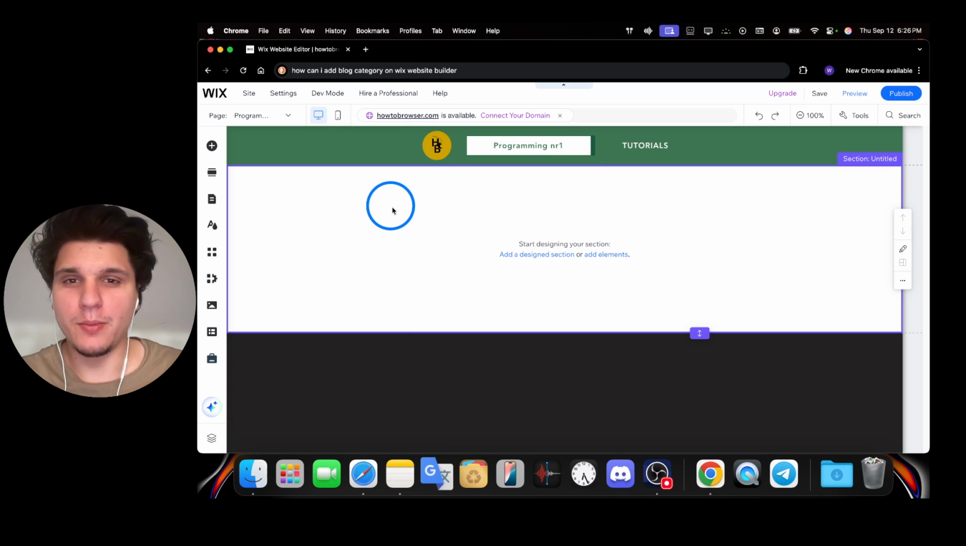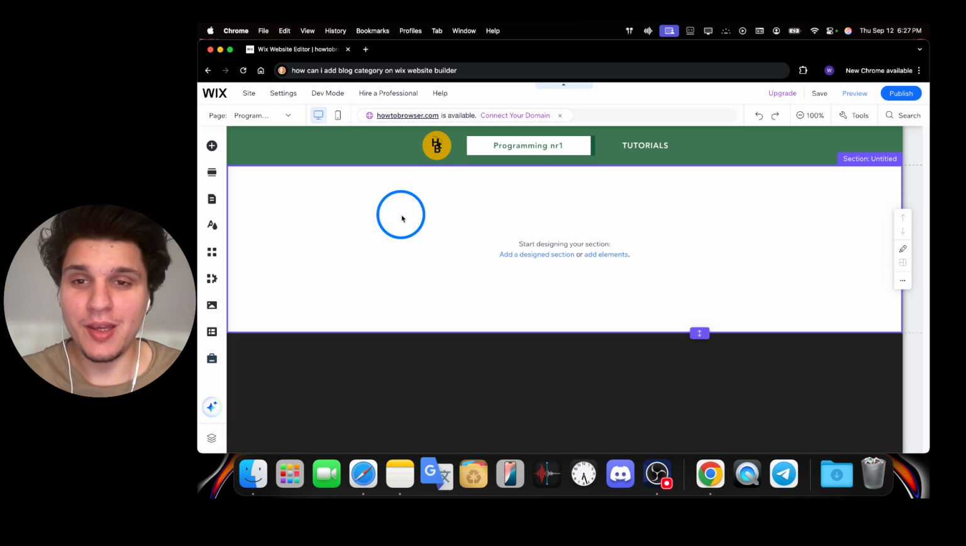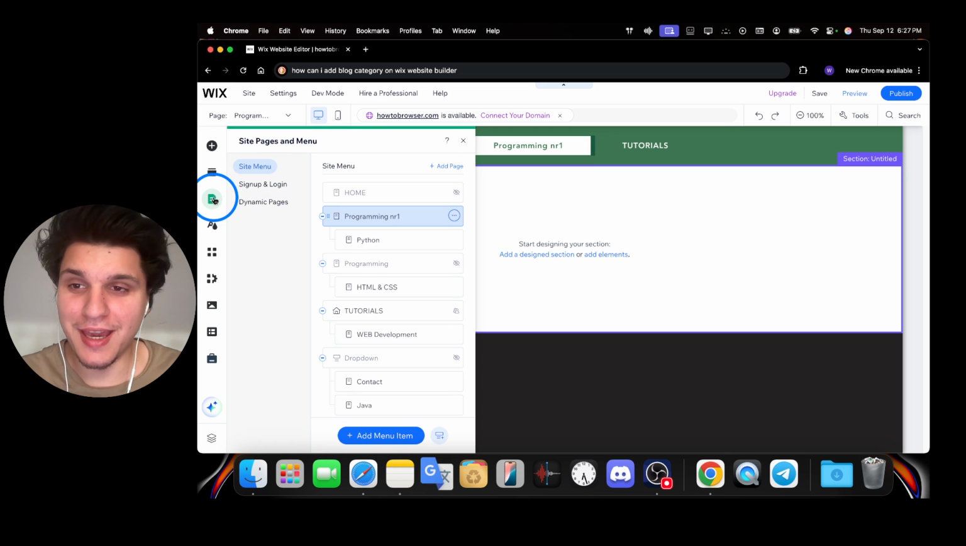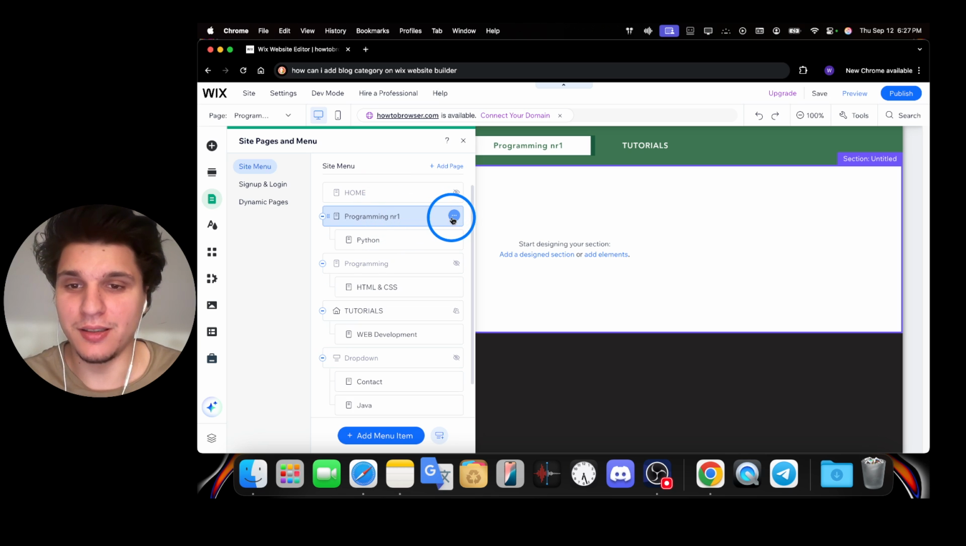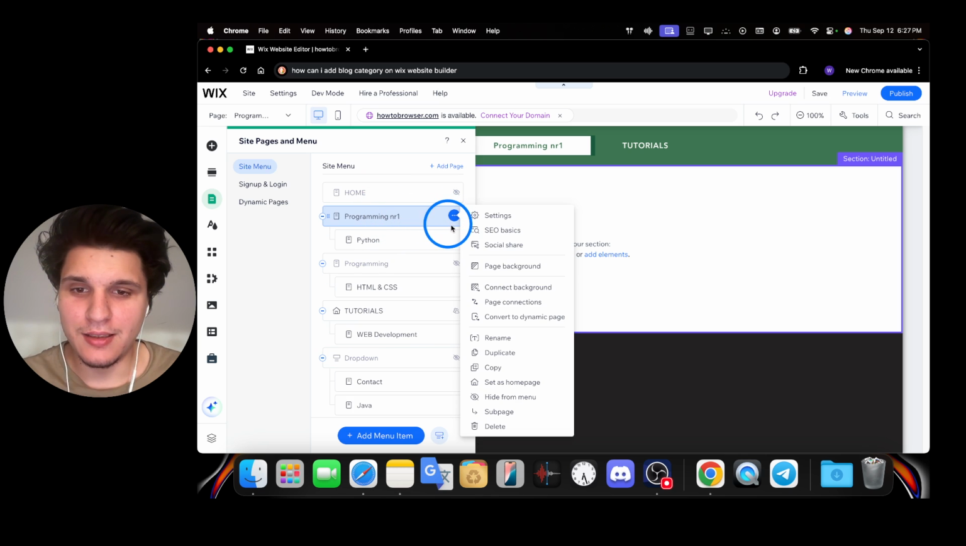So how to duplicate a page, I'm gonna show you on Wix website editor. To duplicate a page on Wix, we're gonna have to go here to pages and menu, and then here we have all the pages we have. If you want to duplicate it, you can click on the three dots here, and then here we have the option to duplicate your page.